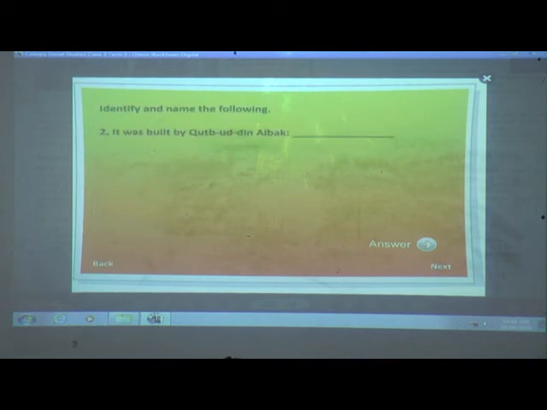Okay? You are going to identify and name the following. It was built by Qutb-ud-Din Aibak. Who has built it? Come on children, give me the answer. Qutub Minar. This is the Samadhi of Mahatma Gandhi. Where is the Samadhi of Mahatma Gandhi? What is the name of the Samadhi? Yes children? It is known as Rajghat. Next question. This is the Samadhi of Jawaharlal Nehru, our first Prime Minister. Okay? That is known as Shantivan. Okay children? Understood?